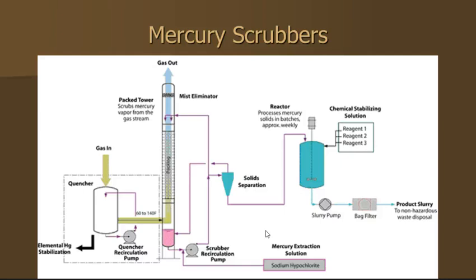Now, the last thing that we want to talk about here is mercury scrubbers, right? I'm not going to require you to understand what's actually going on in the mercury scrubber, but I do want you to know that it's not just sulfur and nitrogen that are removed, and particulates. It's also the mercury. And so very, very little, almost no mercury actually leaves the stacks when you're burning coal, okay? So anyway, it's a little bit about a lot. So we had a really small overview of all of this stuff. If you have any questions, let me know, and we're going to spend a couple of days talking about coal. All right, so thanks for listening, and I'll see you next time.